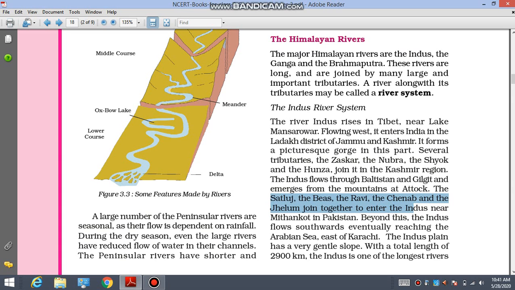And in Mithankot in Pakistan it is entering. Beyond this, Indus flows southward, eventually reaching Arabian Sea east of Karachi.